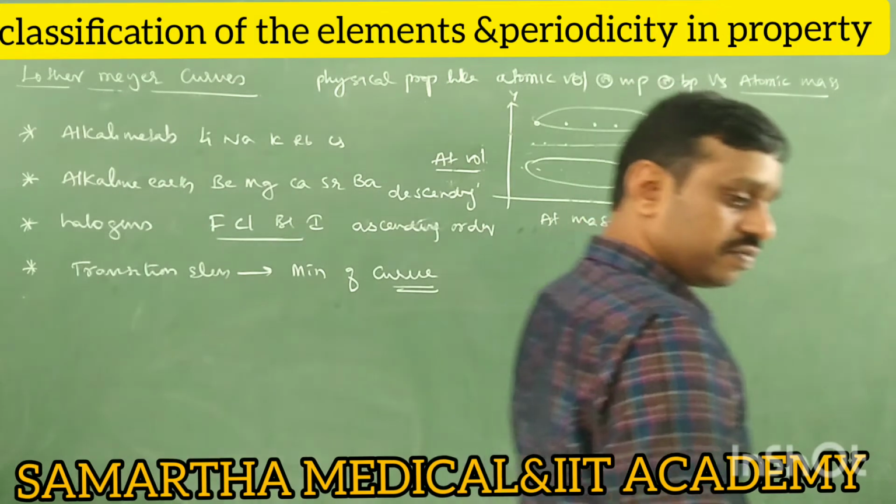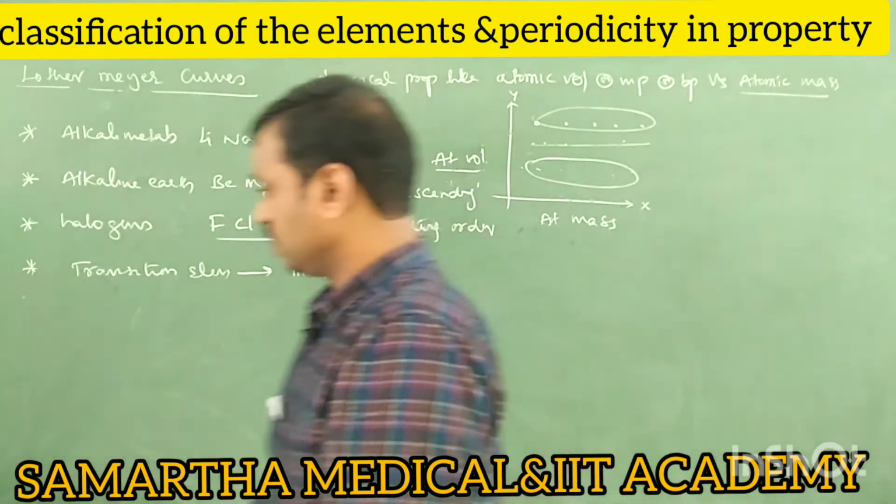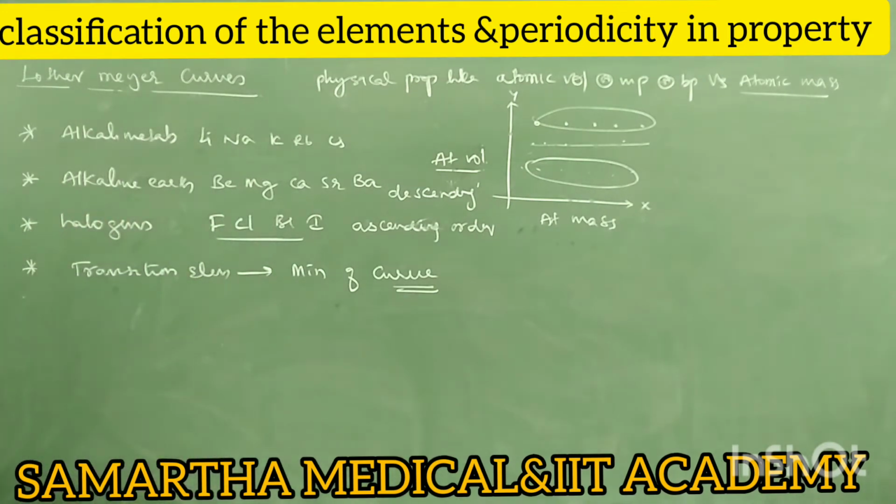So Lothar Meyer plotted the graph between atomic volume and atomic mass. He observed that, one, alkali metals, lithium, sodium, potassium, rubidium, cesium, occupy the maxima of the curve. Alkali metals occupy the maxima of the curve because they have high atomic volumes.